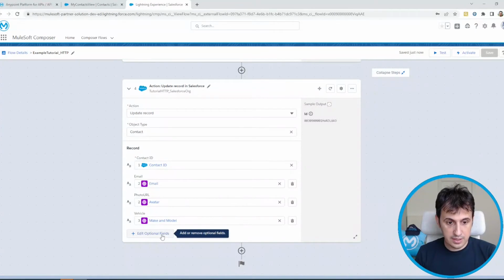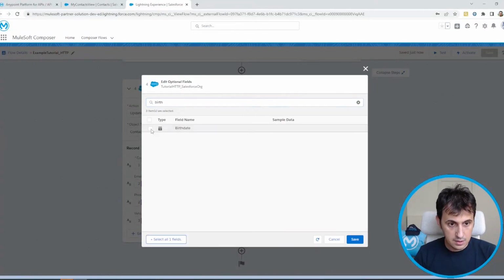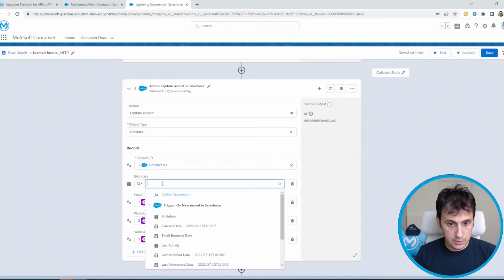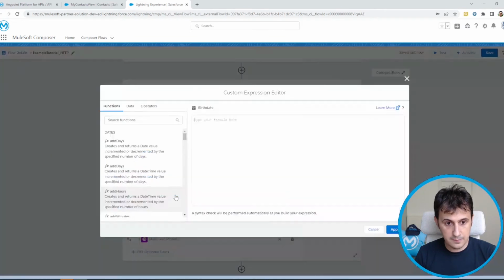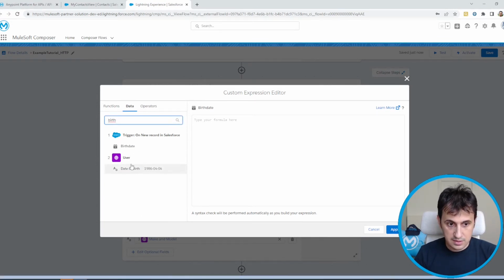Okay, for example, I can add a birth date. We can select it, or we can also use a custom expression. We just select a birth date from the data fields. So the birth date is coming from the user API invocation.